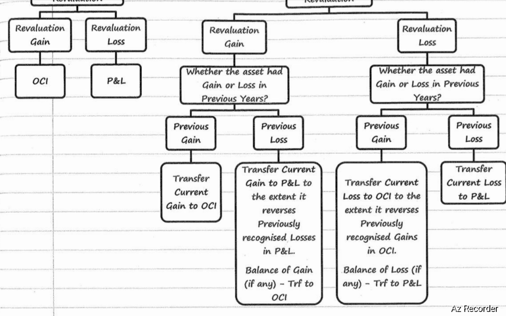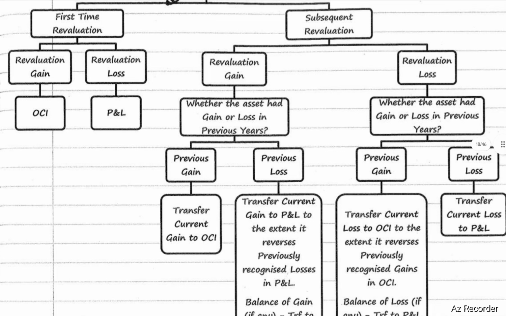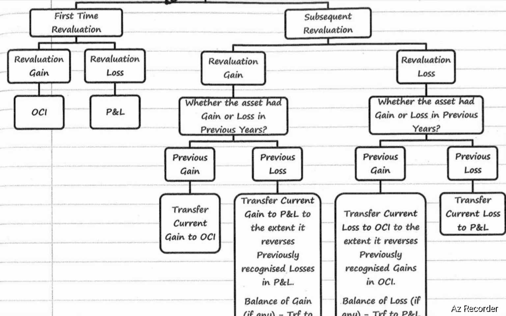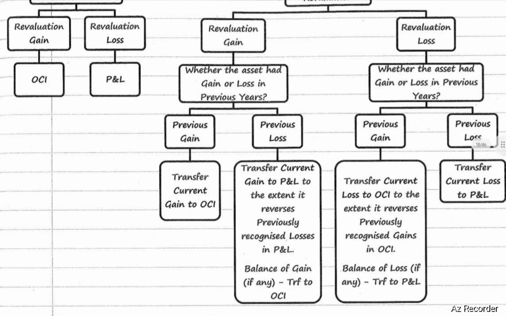In case of subsequent revaluation, if there is a revaluation loss and previously there was a revaluation gain, transfer the current loss to OCI to the extent it reverses previously recognized gains in OCI; the balance of loss, if any, will be transferred to P&L account. Subsequently, if there is a revaluation loss and previously also there was a revaluation loss, transfer the current loss to P&L account.